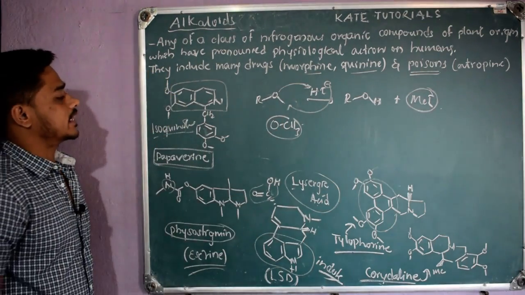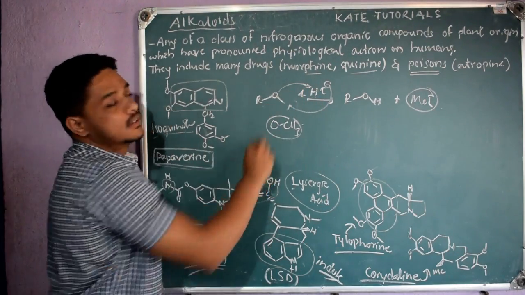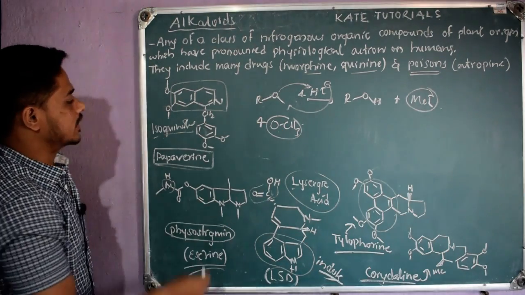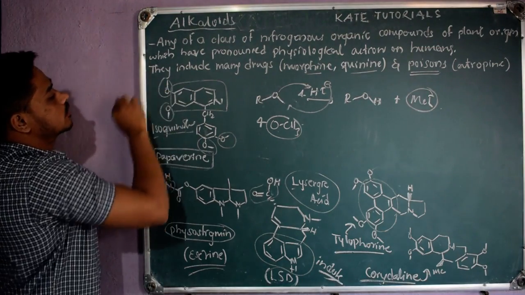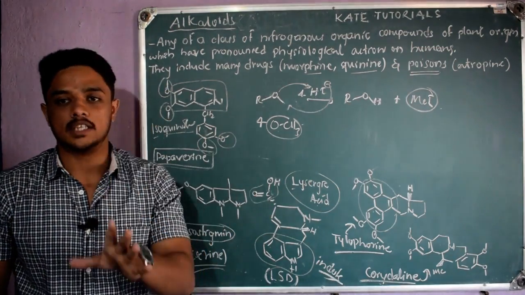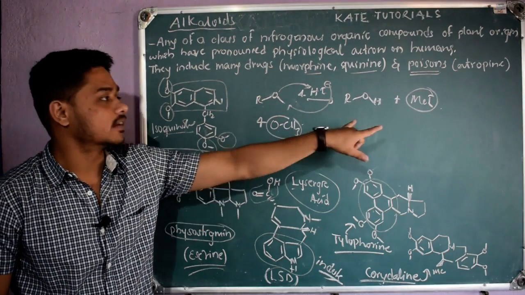For this compound, if I treat with HI, it will consume 4 equivalents. It means it contains 4 OCH3 groups. You can count here 1, 2, 3 and 4. So it consumes 4 equivalents of HI to give 4 equivalents of methyl iodide. We measure how much we are getting in the product.